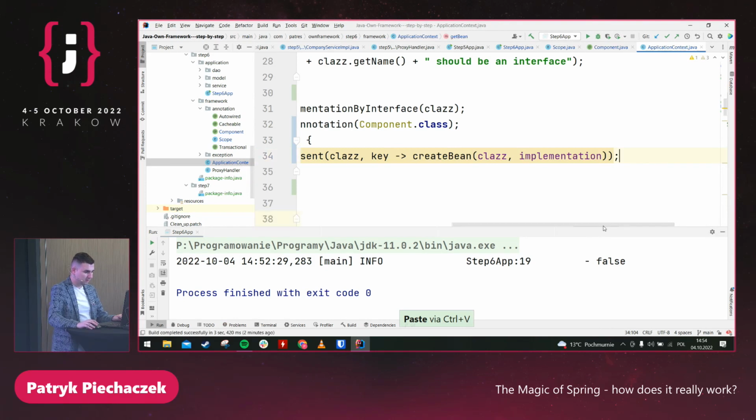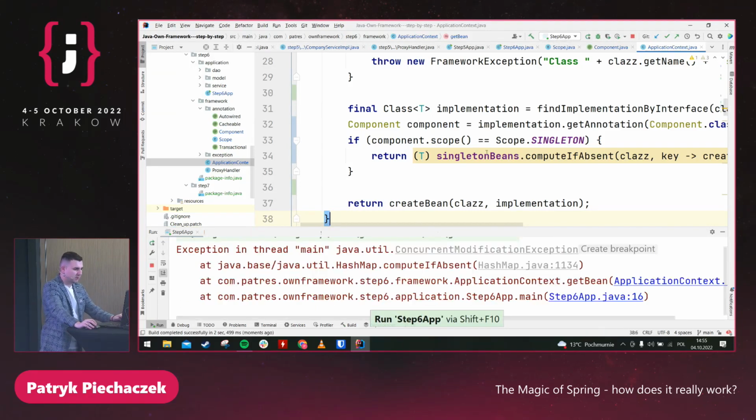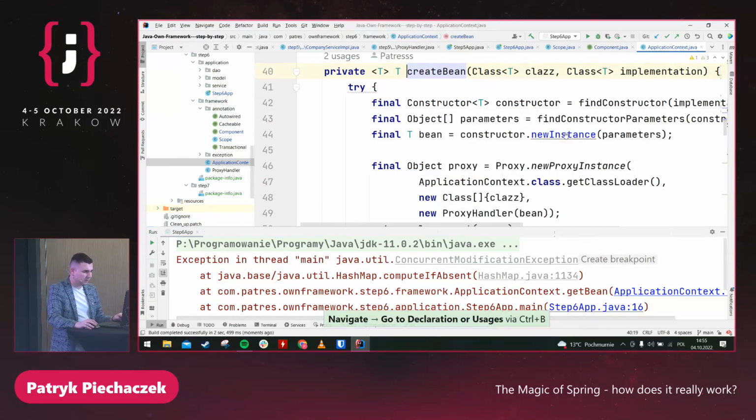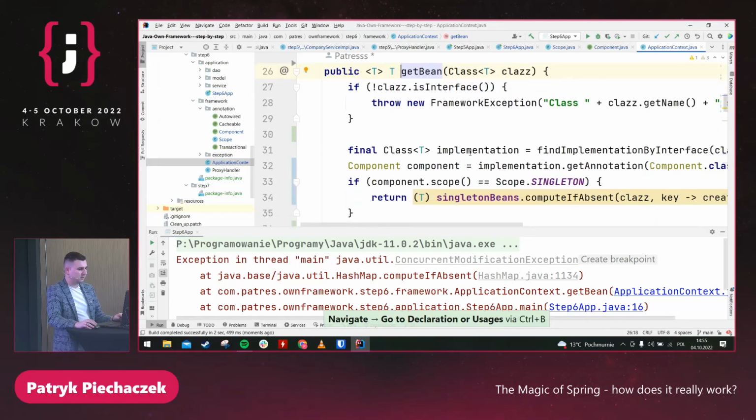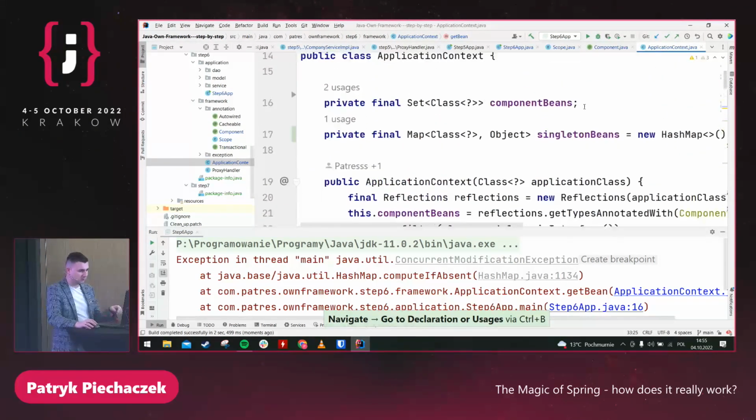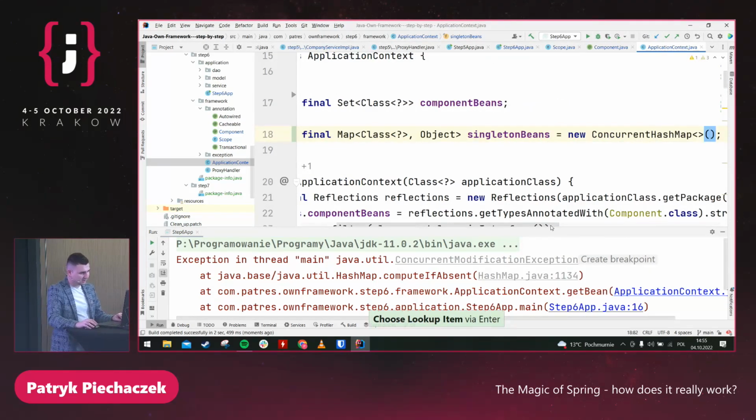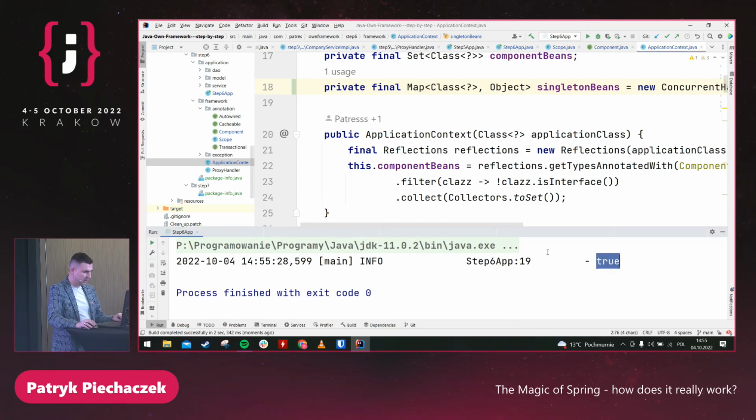Okay. Everything is okay, so let me run the application. And something is wrong here, because we have a ConcurrentModificationException, because there is createBean. Here we have a new instance, find constructor parameters, getBean, and we are in the same place, yeah? So we have recursion. So instead of HashMap, we can use ConcurrentHashMap, but it's not always true. It also depends, but using this version of Java, it works. Yeah, and now I have true.